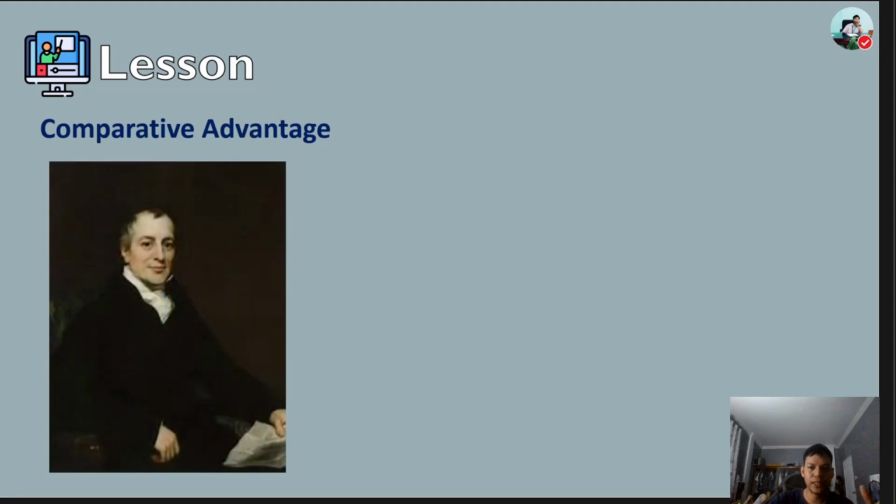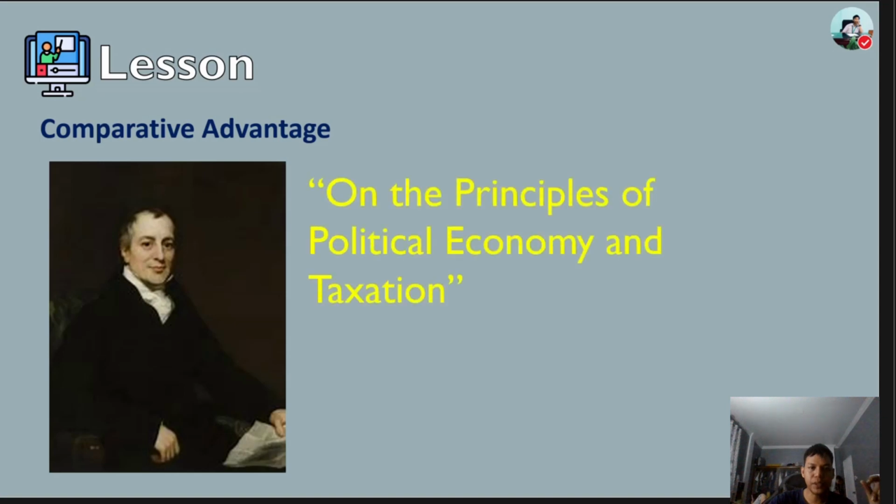This is what we discussed in the pretest. He wrote a book entitled On the Principles of Political Economy and Taxation. It was written in the year 1817. Although it is likely that Ricardo's mentor James Mill originated the analysis. So the name of his mentor is James Mill.